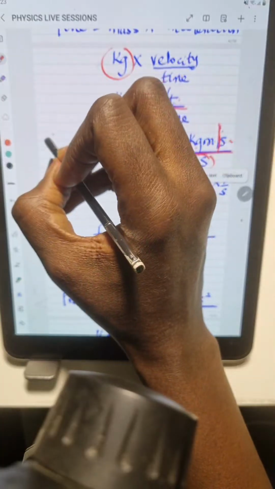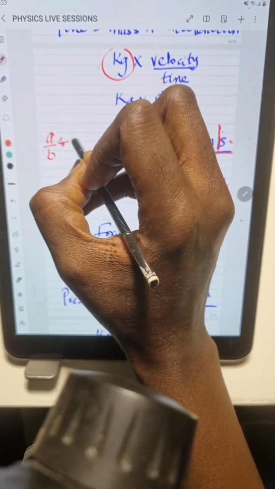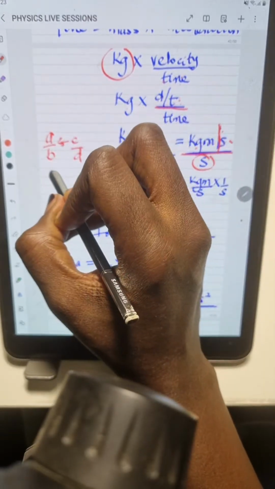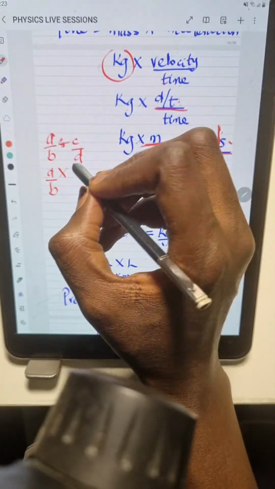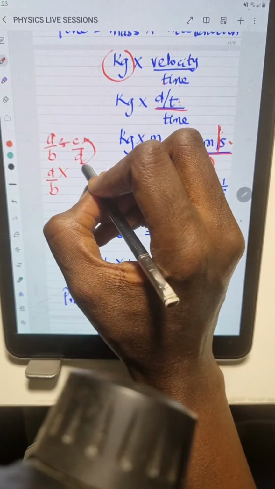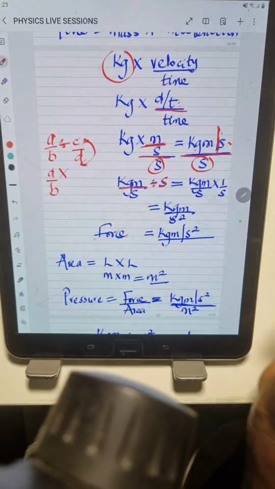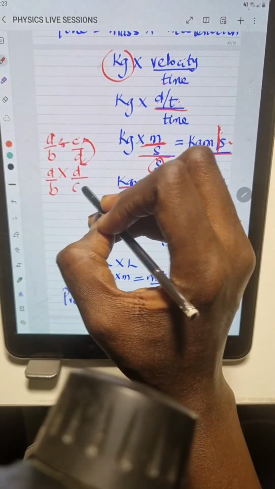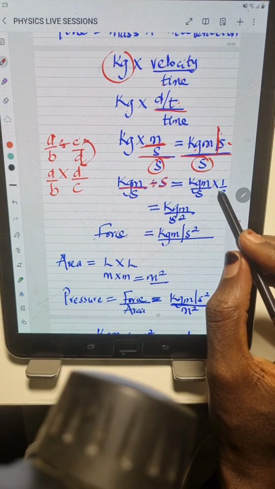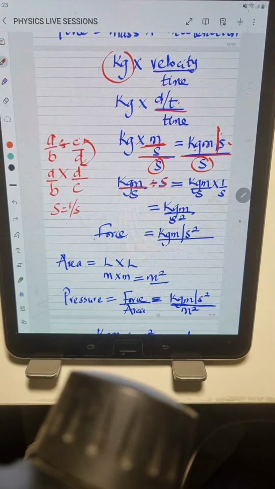In maths, if you have a over b divided by c over d, this can be written as a over b, division turns to multiplication, then the fraction will flip. That means the numerator becomes the denominator and the denominator becomes the numerator. So c over d turns to d over c. That's the same thing we did here. This is s. The inverse of s is 1 over s, right?